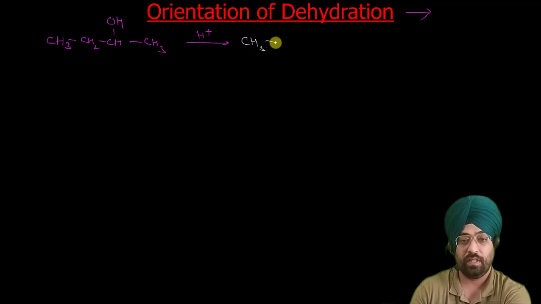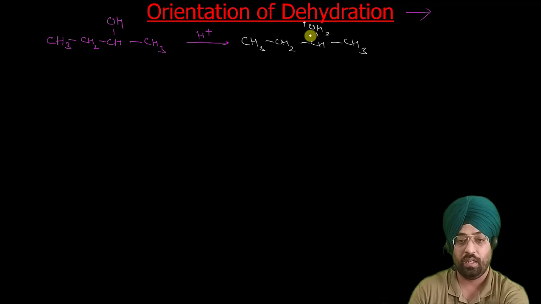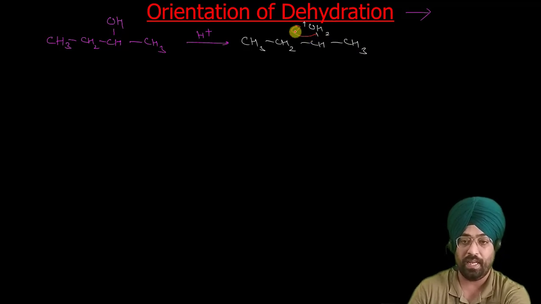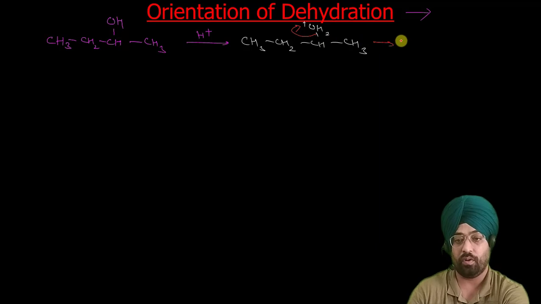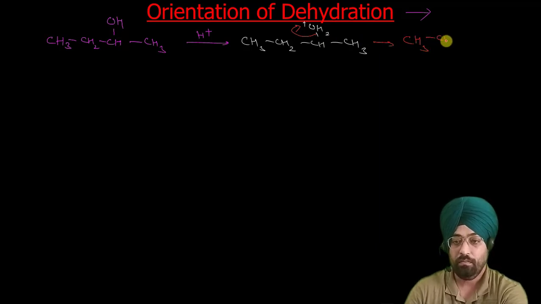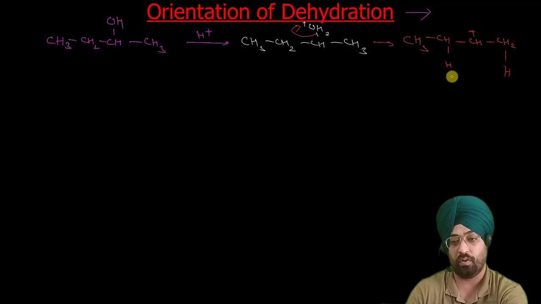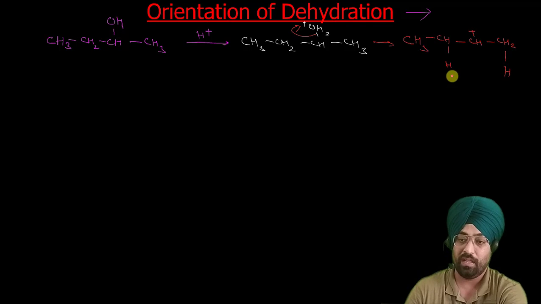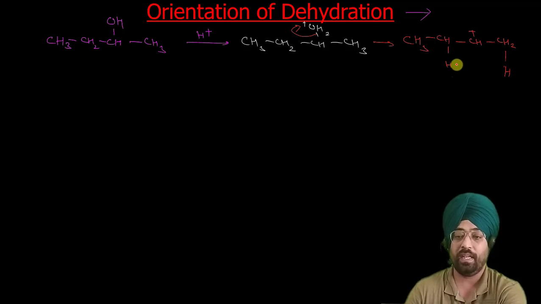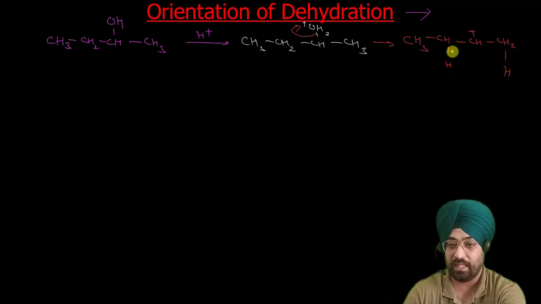We get CH3 CH2 CHOH2 positive CH3. Now this bond breaks and you get this carbocation, CH3 CH2 CH positive CH3. Next step is loss of proton. As we all know, in the next step this proton will be lost. Now it can be done in two ways. There are two possibilities. First possibility is that this proton goes.